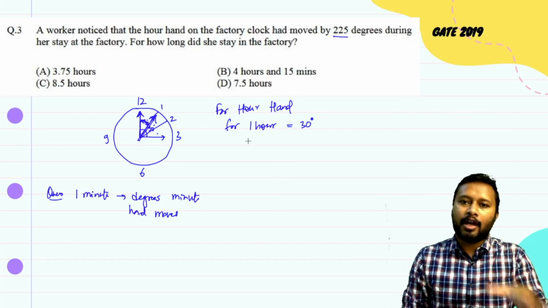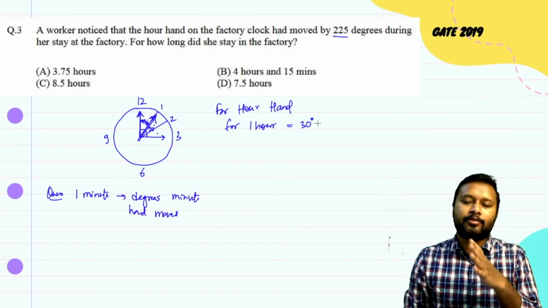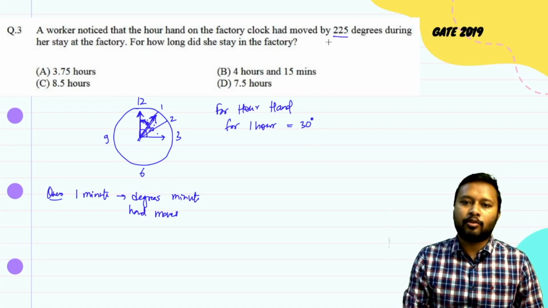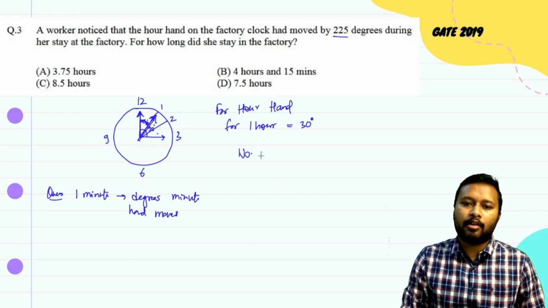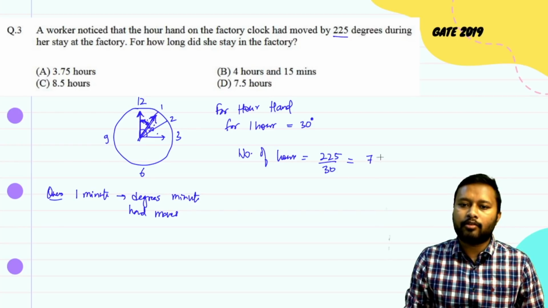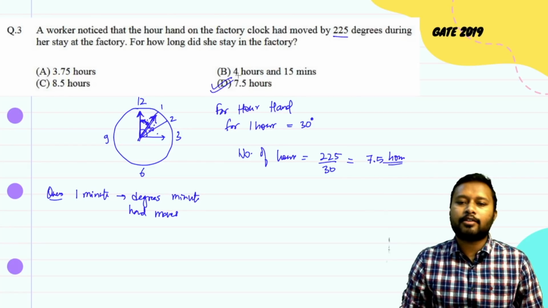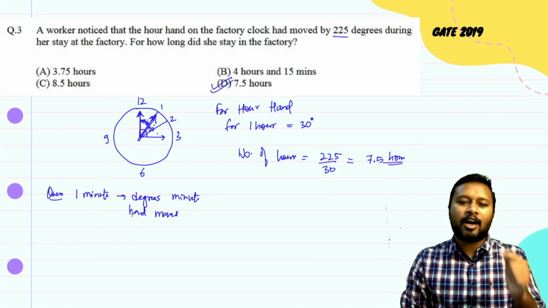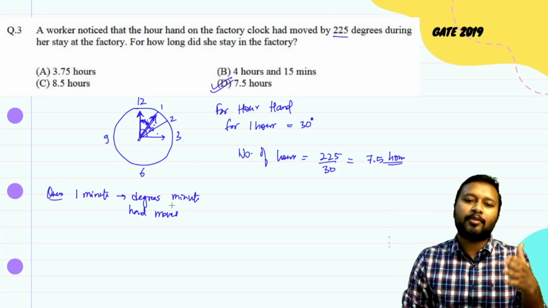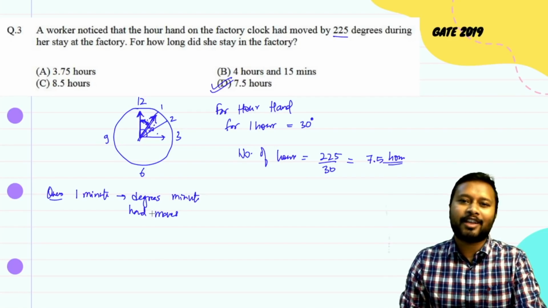So for the given question, 1 hour is going to travel 30 degrees. So how many degrees has it traveled in total? It has traveled 225 degrees. So the number of hours is pretty simple, 225 divided by 30. If you divide this, you are going to get 7.5 hours, and this is going to be your answer. So the correct answer is option D. What you have to do in the comment section is tell me that for 1 minute how many degrees the minute hand moves. Do let me know in the comment section.